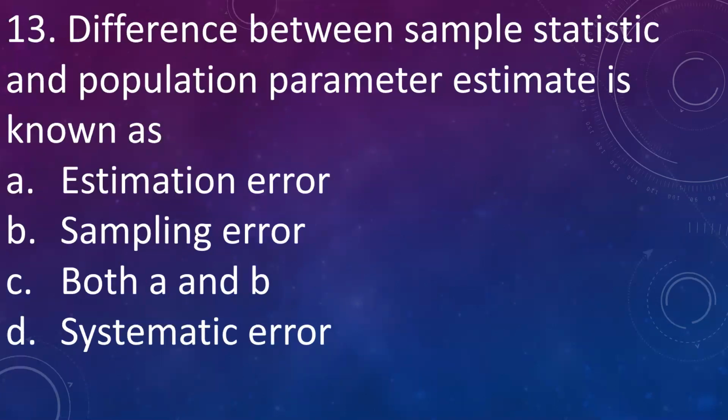Then difference between sample statistic and population parameter estimate is known as A. Estimation error, B. Sampling error, C. Both A and B, D. Systematic error. Answer is B. Sampling error. It is the difference between sample statistic and population parameter estimate.